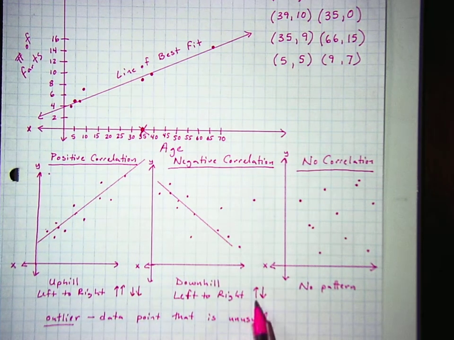With a positive correlation, they either both go up together or both go down together. But negative correlation means as one goes up, the other goes down, and no pattern means there's nothing to do with the other. Like, for example, how much a teacher is paid and how many students they teach. Nothing to do with each other.